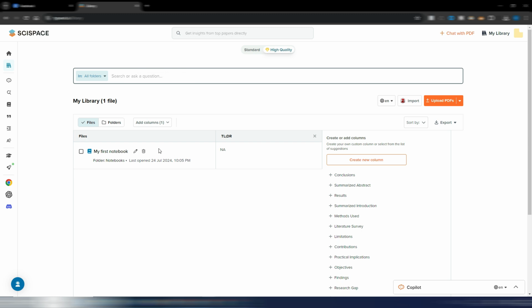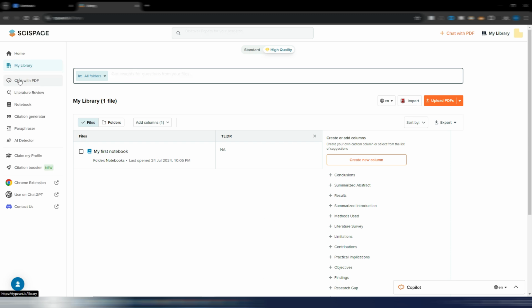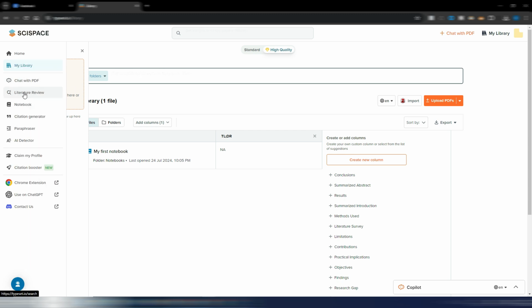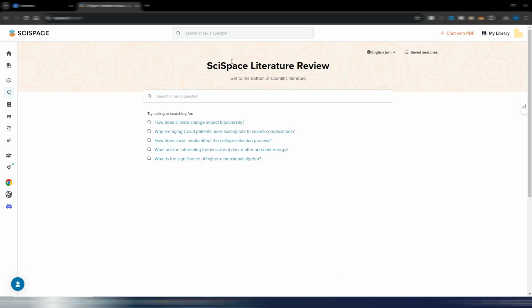So you can keep track of all your researches and have all them here. This is really useful. Here you have some quick links, chat with PDFs, so you can upload your PDF here, literature review, and again this is the search engine in a different window.